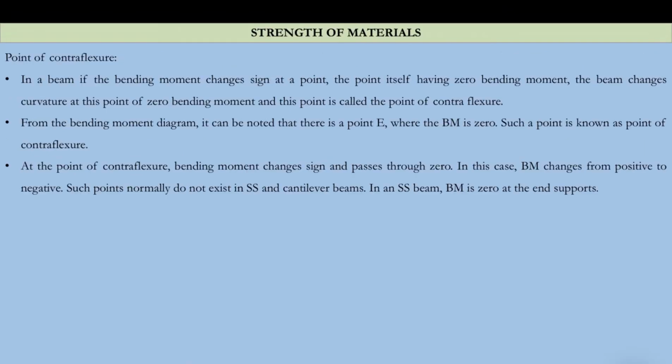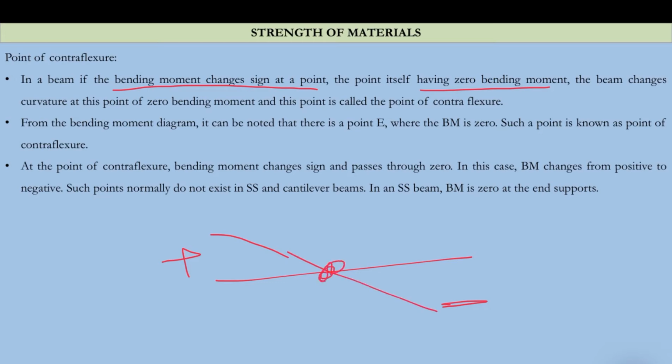So in this one line there are many concepts. What is a point of contraflexure? The bending moment should change its sign at that point, and the point itself should have a zero bending moment. Let us say this is your beam. If here the bending moment is positive and here it is negative, it has to cross the value 0. So this point will become the point of contraflexure, and it is in the BMD.